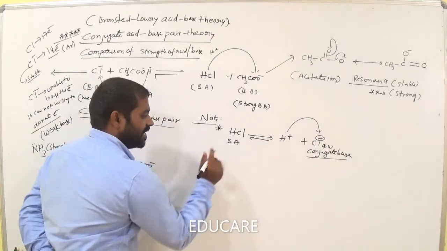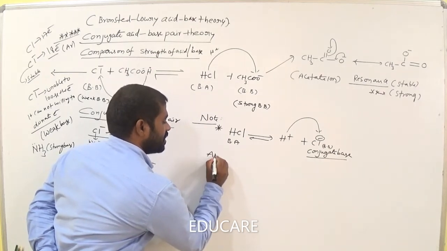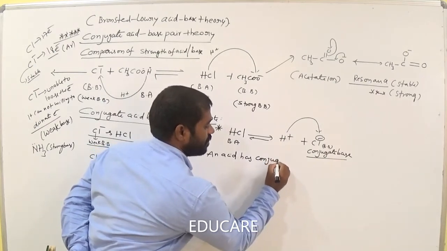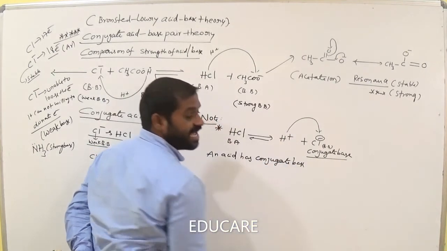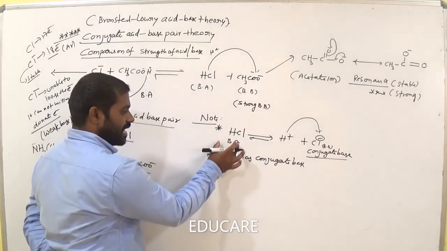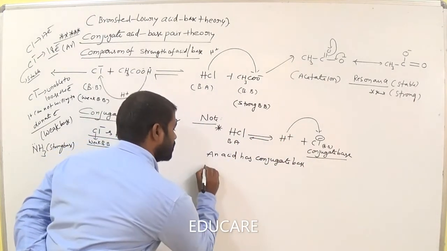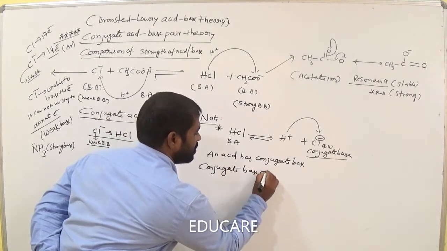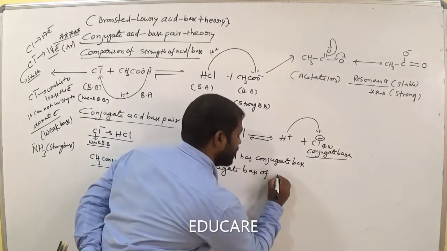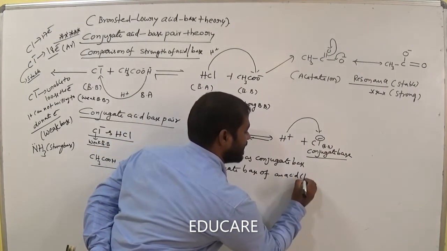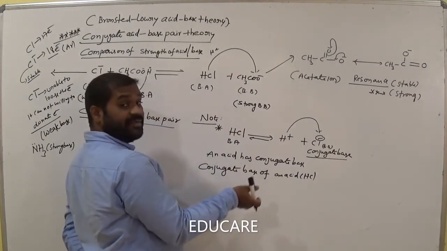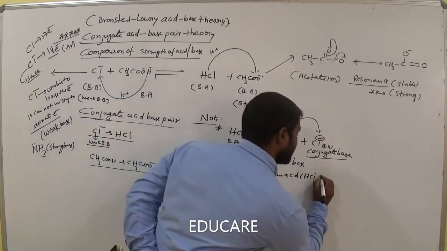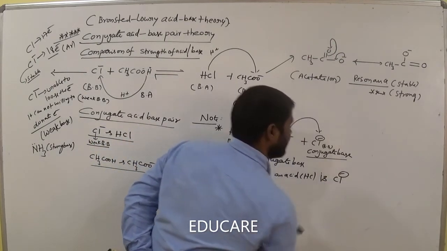So an acid has a conjugate base. Now, the conjugate base of an acid, where the acid is HCl, is Cl minus, am I right?